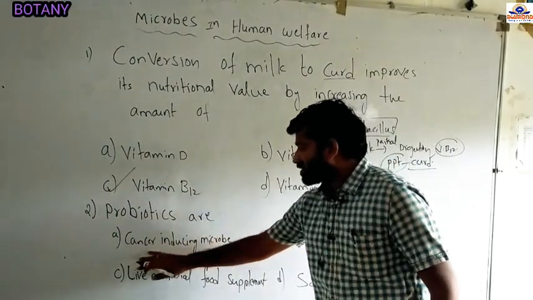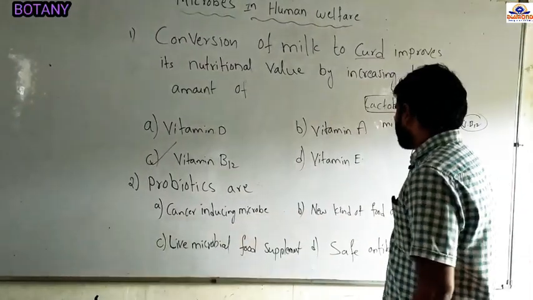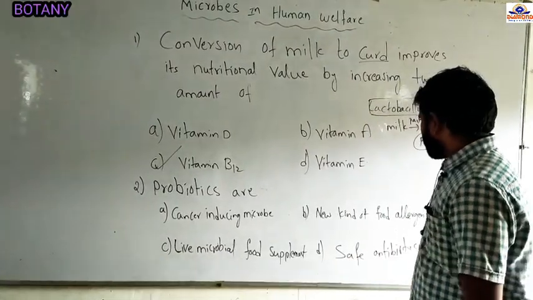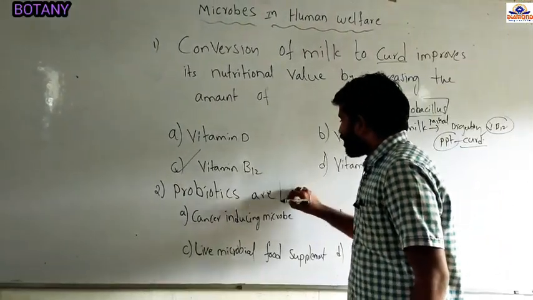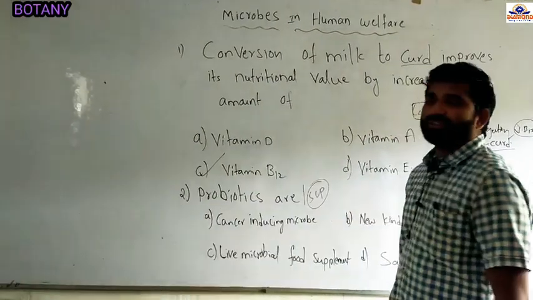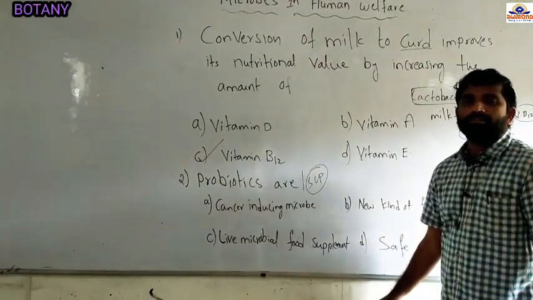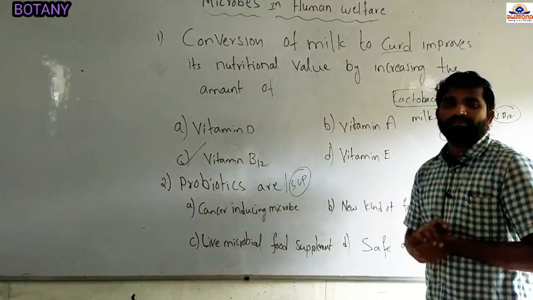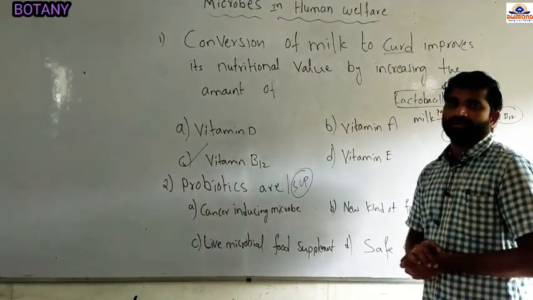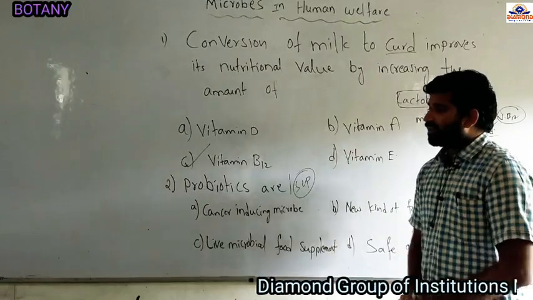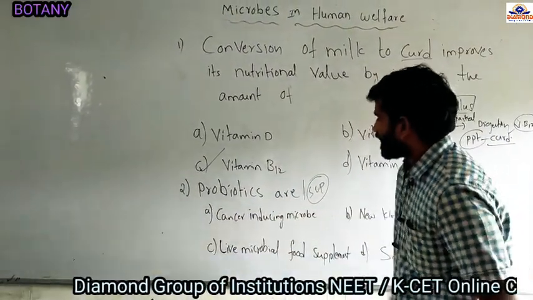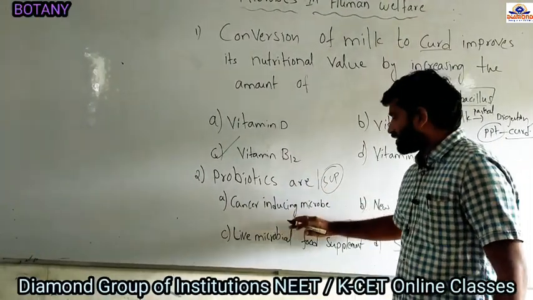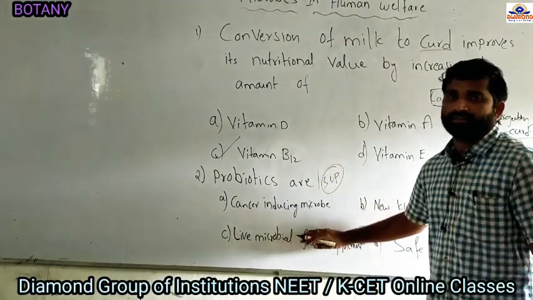We have the options: option A, cancer inducing microbes; option B, new kind of food allergens; option C, live microbial food supplement and safe antibiotics. Probiotics are like single cell proteins, an alternate food source for human beings and animals. Instead of food materials, we can also take some microorganisms, as single cell organisms. So option A, cancer inducing microbes: probiotics are not cancer inducing microbes. Cancer inducing microbes means microorganisms that can cause cancer.